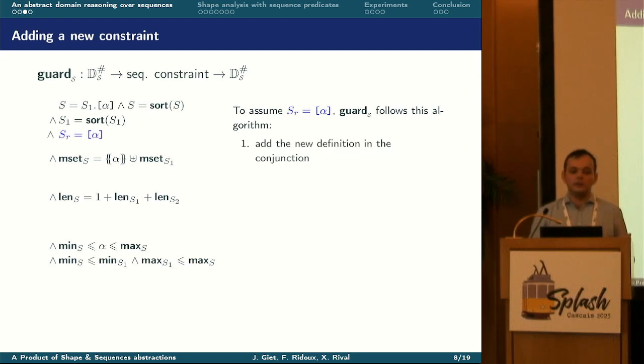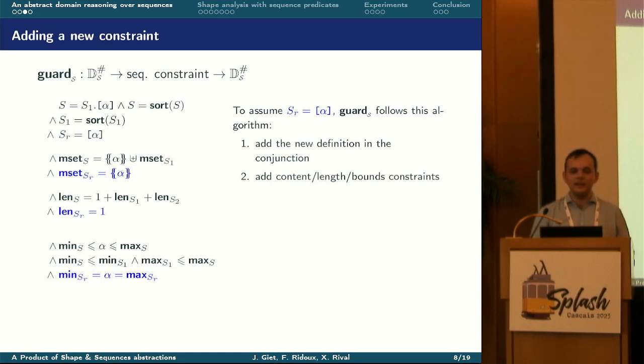First, the operator simply adds the definition in the conjunction, and then the operator propagates this constraint by adding content, length, and bounds constraints. So, for example, it says that the length of SR is 1, and the minimum and maximum values of SR are equal to alpha.